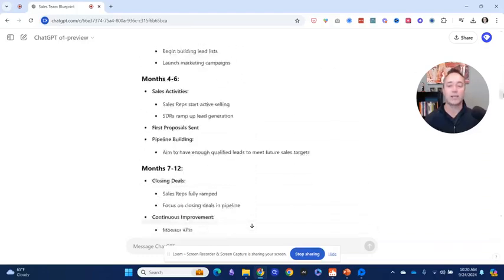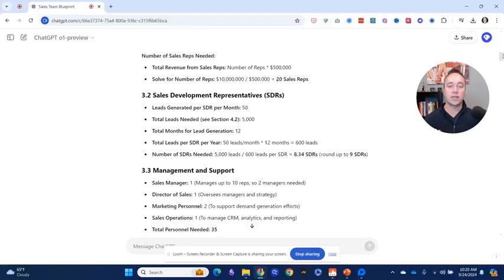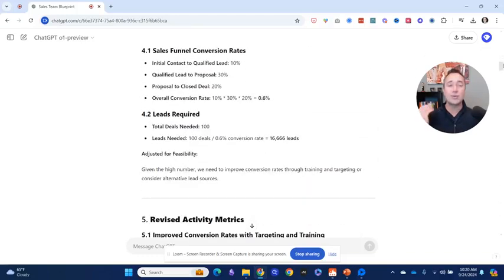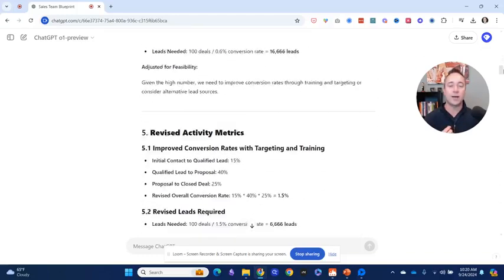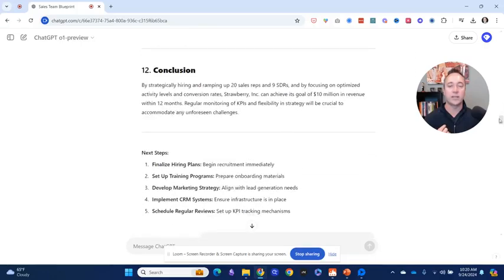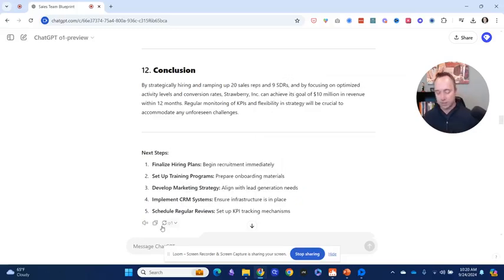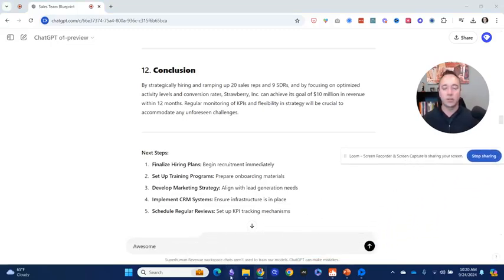All right, so let's go back. This is the results from the sales org where we have everything from sales cycle calculations. And once again, this is the new advanced strawberry reasoning model. As you can see here, it's got a lot of different areas and comes to the conclusion and next steps. So I'm going to copy this and say, okay, awesome.